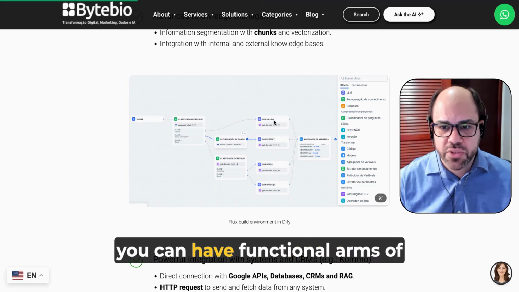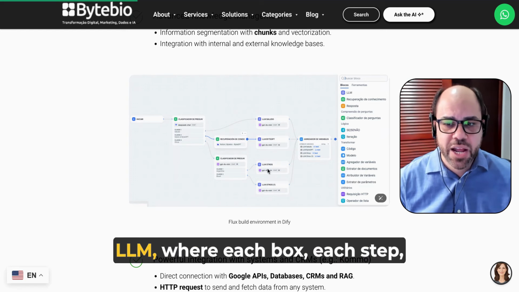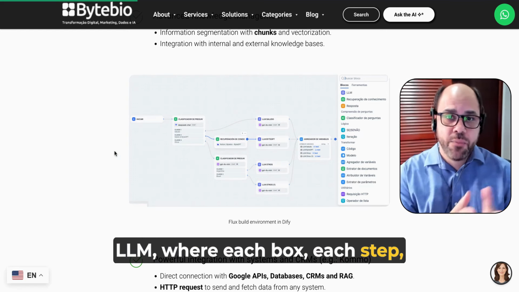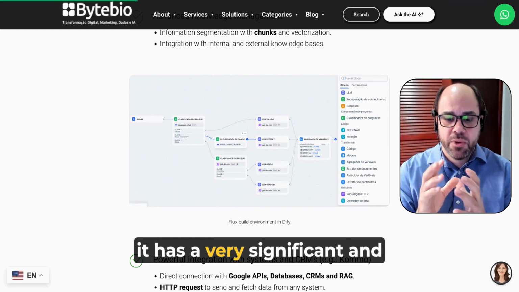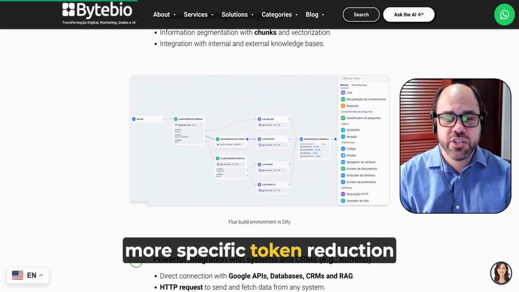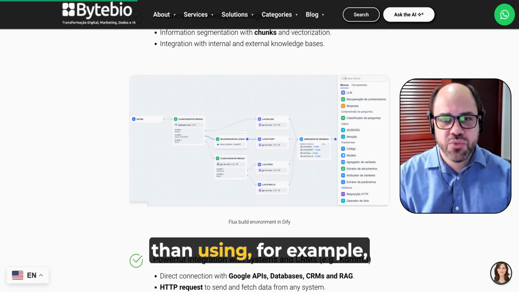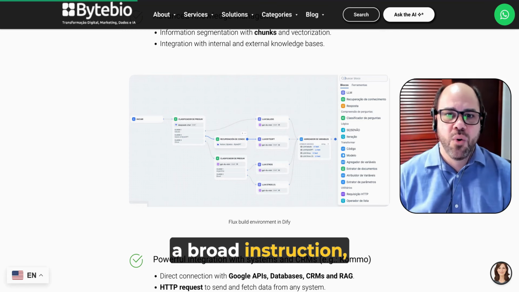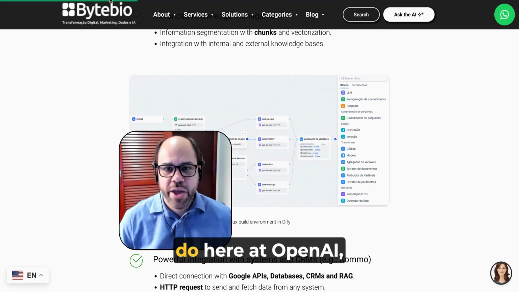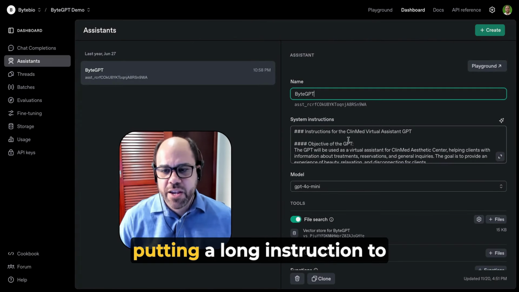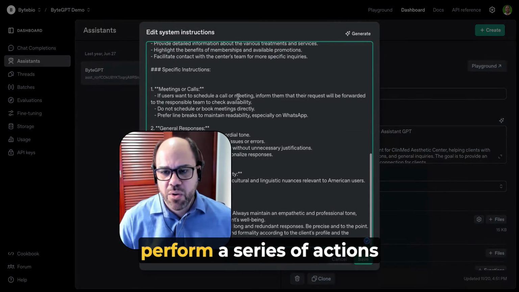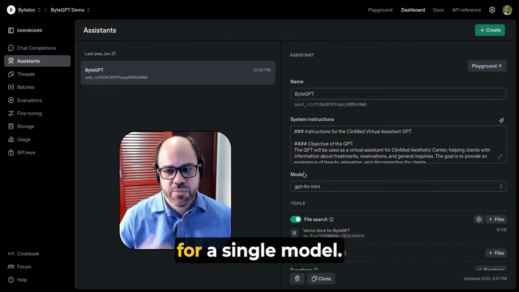In addition, you can have functional arms of LLM where each box, each step is an instruction. It has a very significant and more specific token reduction than using, for example, a broad instruction like the one we usually do here at OpenAI, putting a long instruction to perform a series of actions for a single model.